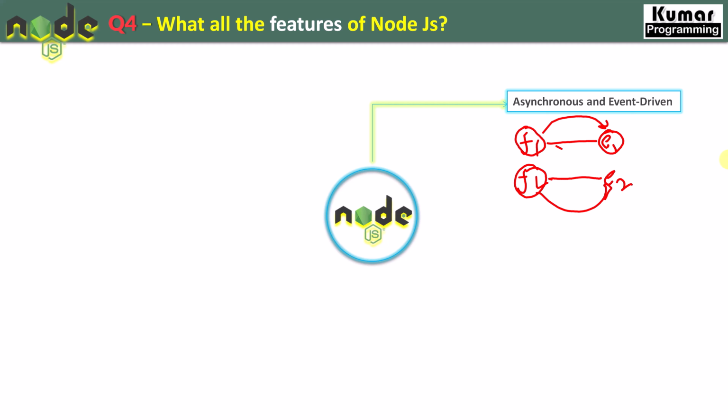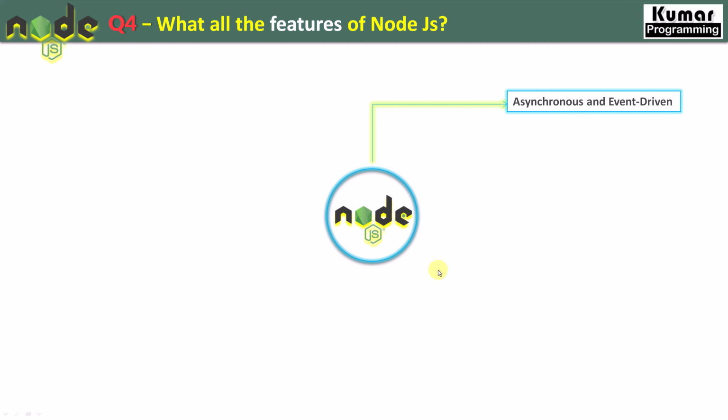So what is synchronous? Synchronous is when these two functions are executed sequentially. First of all, function 1 will execute, and once function 1 has executed, then after that function 2 will execute, and that is known as synchronous. However, Node.js works on an asynchronous and event driven approach. Now let's see the next feature.